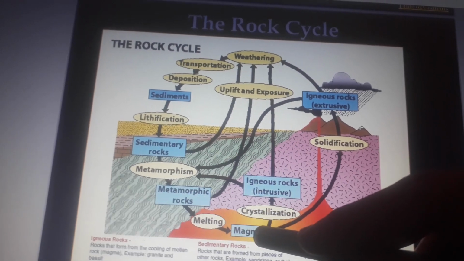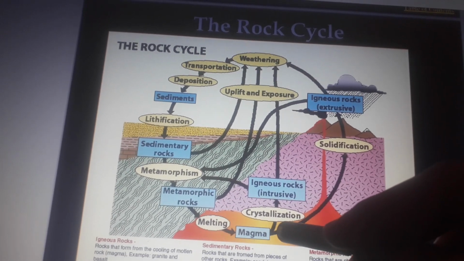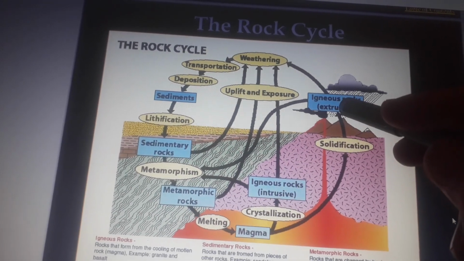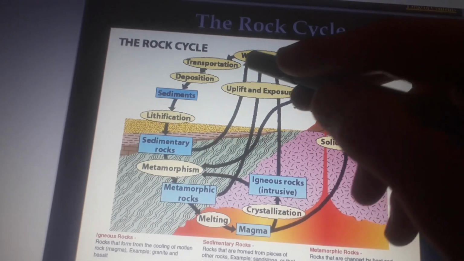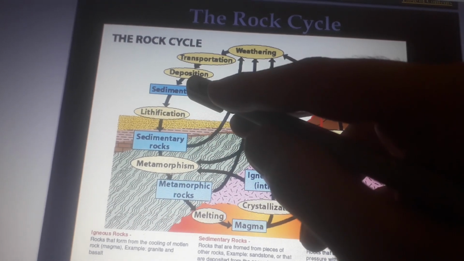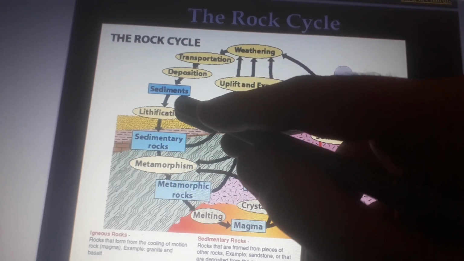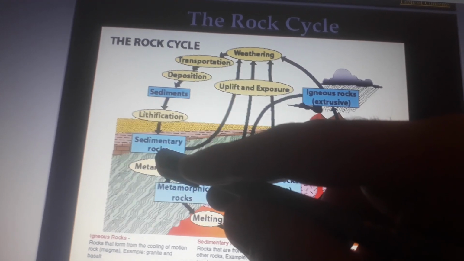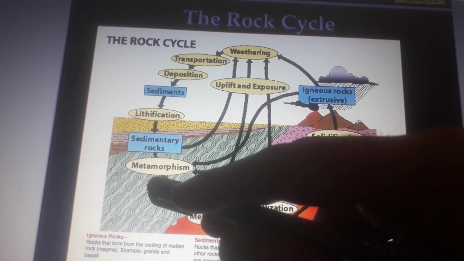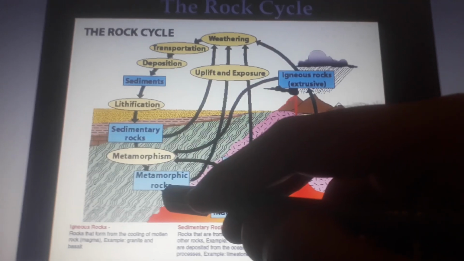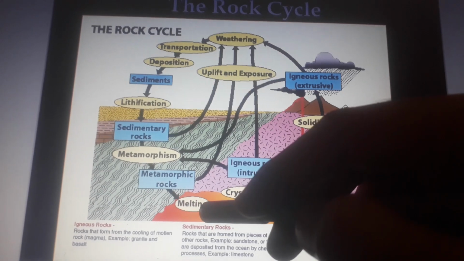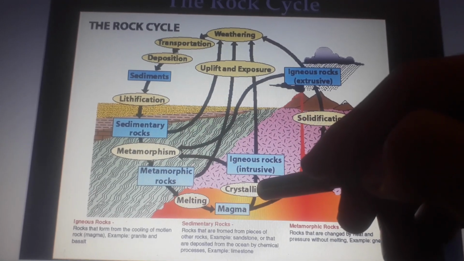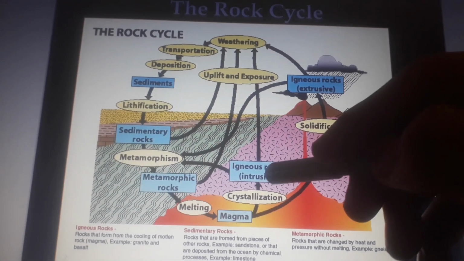This is magma. From magma to solidification to igneous rocks, to weathering, to transportation, to deposition, to sediments, to lithification, to sedimentary rocks, to metamorphism, to metamorphic rocks, to melting, to magma, to crystallization, to igneous rocks intrusive.